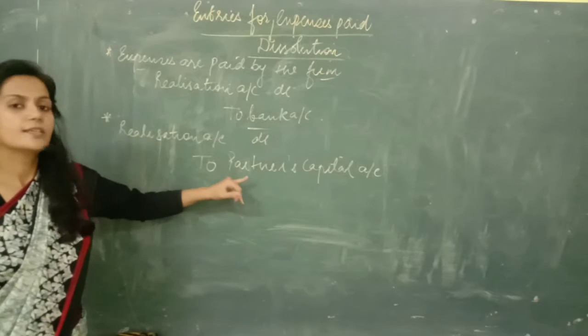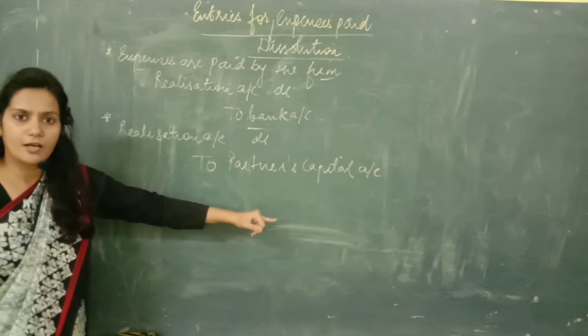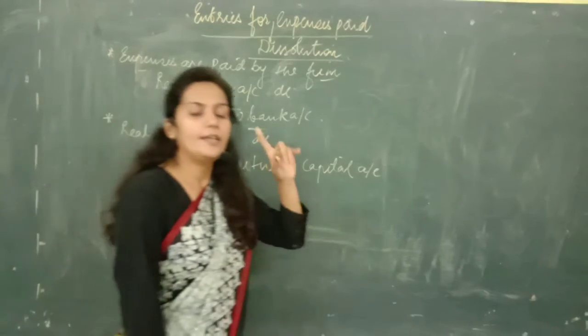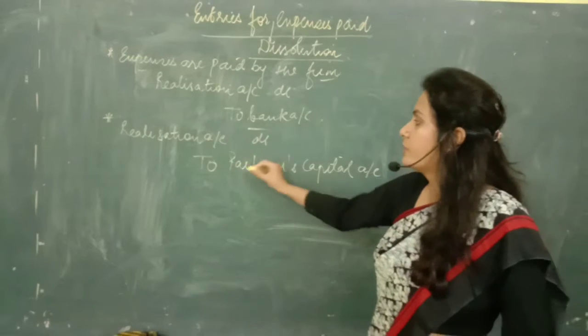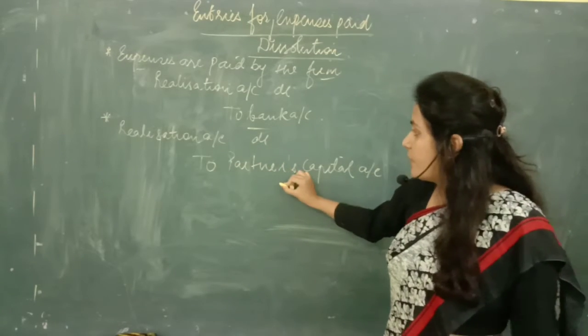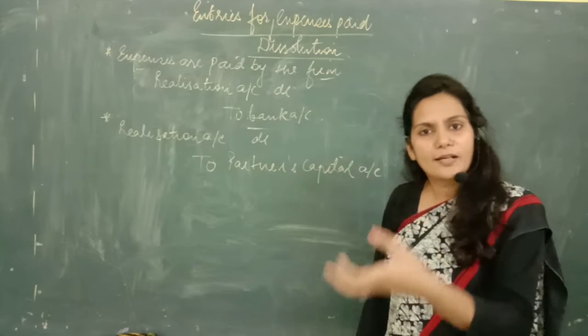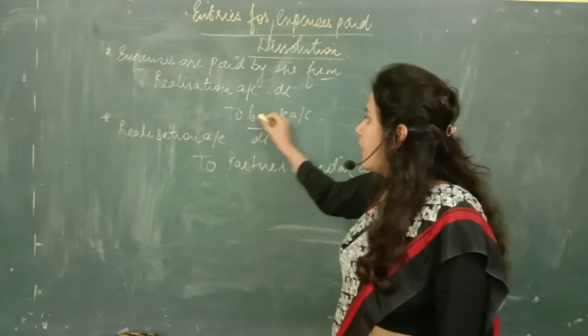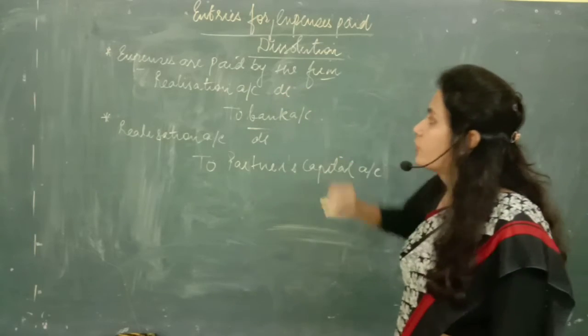And the reason is clear: when we are crediting the partner's capital account, it means that we are increasing his claim against the firm. Now, apart from the capital, we need to make payment of this amount, or give this amount to the partner later on, because on our behalf he has made the payment. So try to differentiate both the entries.